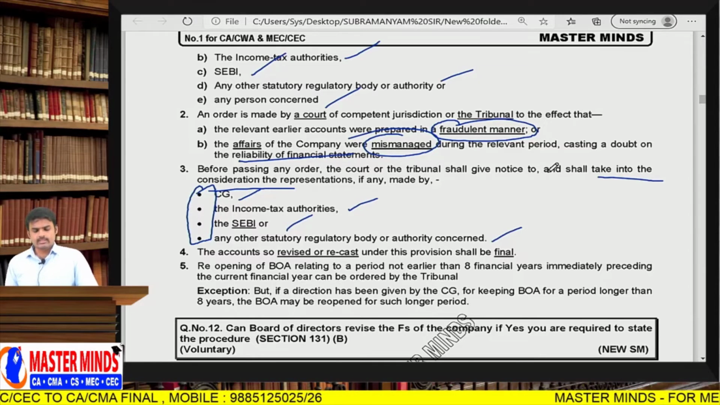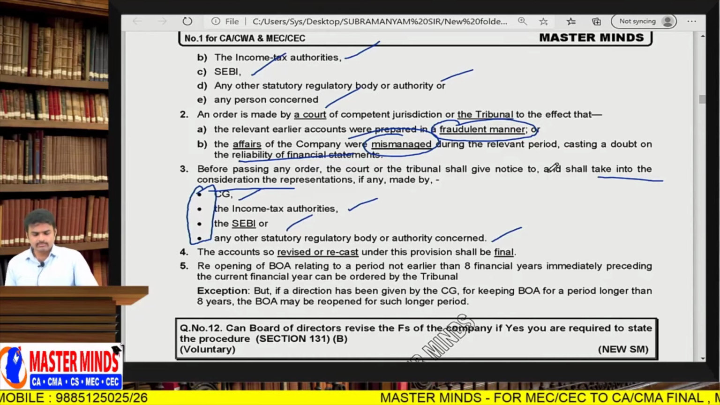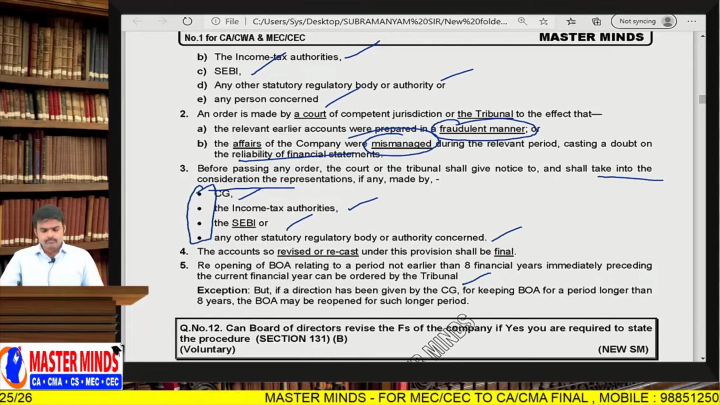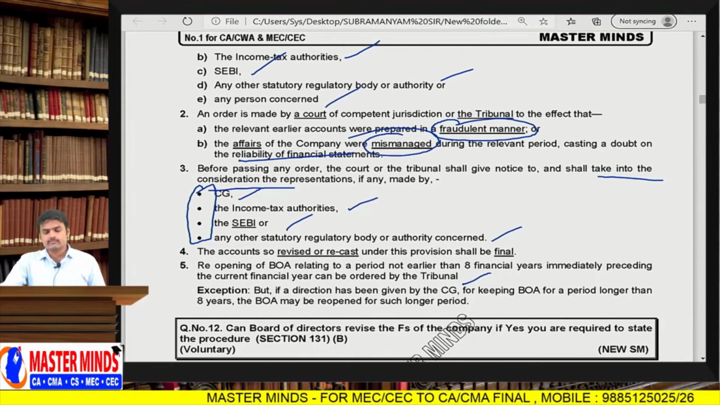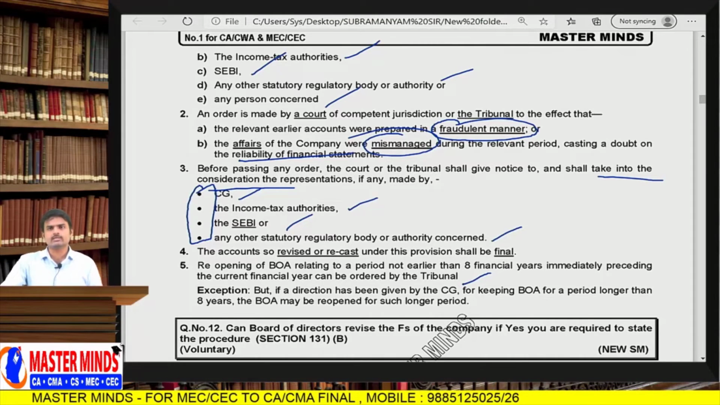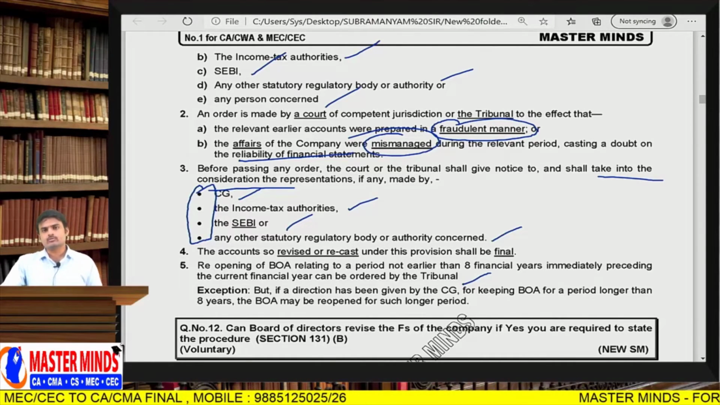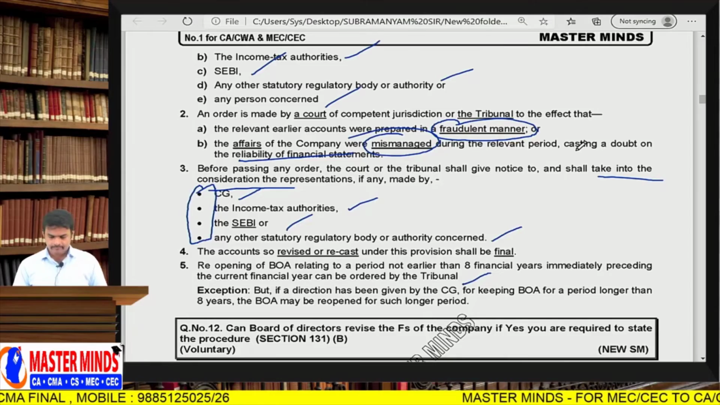The accounts so revised or recast under the provisions shall be final. Next, reopening of books of accounts relating to a period not earlier than 8 financial years immediately preceding the current financial year can be ordered by the tribunal. That's what I said. But if there is a direction from CG earlier, asking the company to maintain books of accounts for a period of 10 years or 12 years, in that case the company's financial statements can be revised related to the preceding 10 financial years. Is it clear?